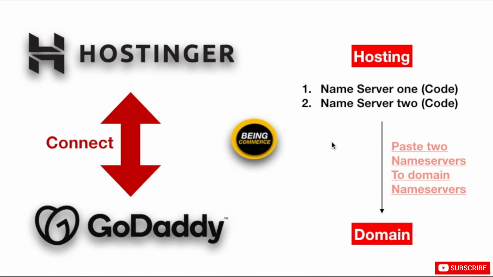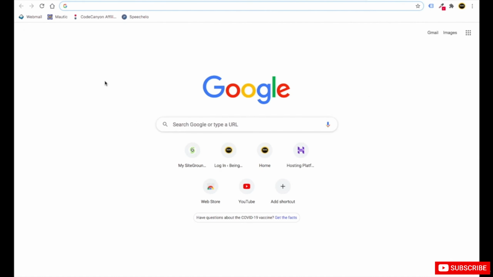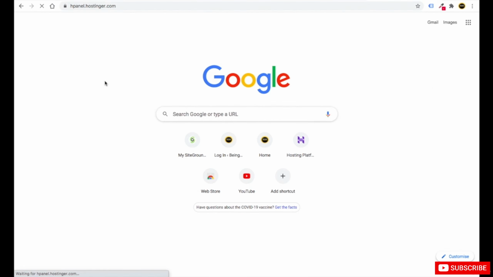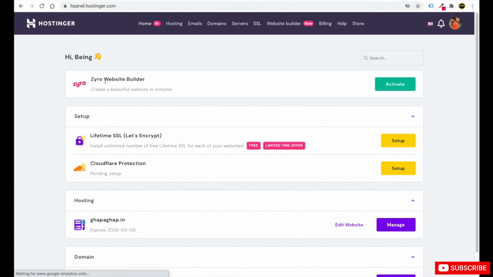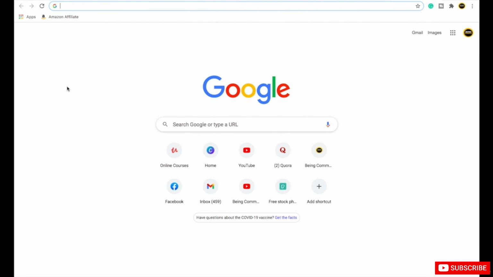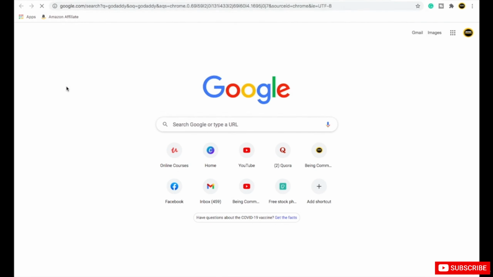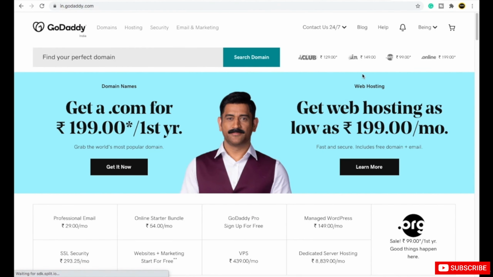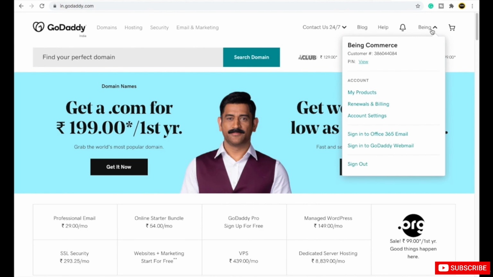It's very simple. You just need to go to your Hostinger hosting. The first thing you need to do is go to your hosting dashboard. You just need to search hpanel.hostinger.com and then click on enter. You will go to the Hostinger dashboard. Very simple. Now you need to open your GoDaddy account. So you just need to search GoDaddy. Go to the GoDaddy website, and after you go there, you just need to click on your icon or profile.